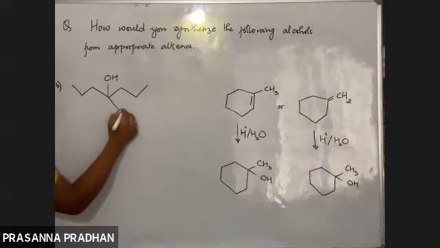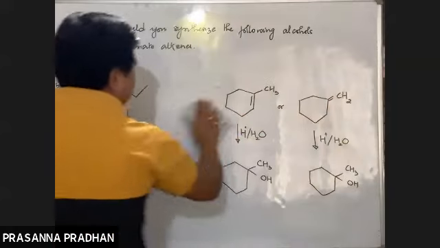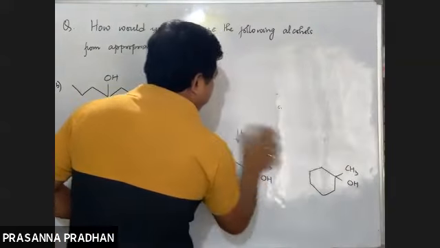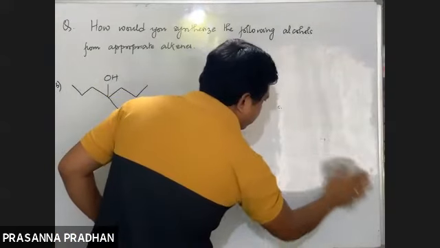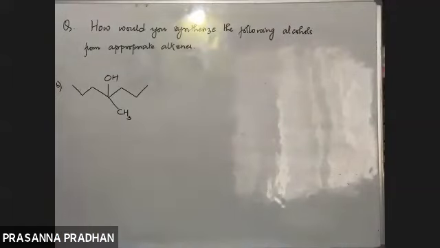This means we have a CH3. So how are you going to do this? Again, we will be using the same technique. How are we going to do this? What are we going to do first? Yes, Anishka, tell me. What are we going to do first? There are two possible ways in which this alcohol might be prepared from the starting alkene.